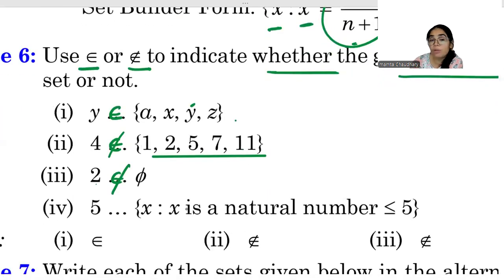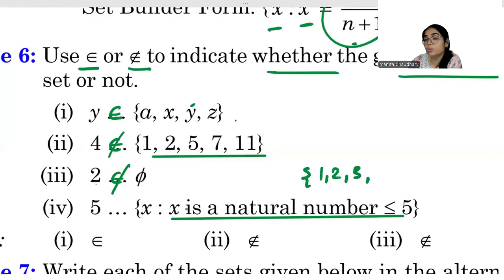Now 5. Does 5 belong to a set X, where X is a natural number less than or equal to 5? Natural numbers less than or equal to 5 means 1, 2, 3, 4, and 5. So yes, 5 belongs to this one.